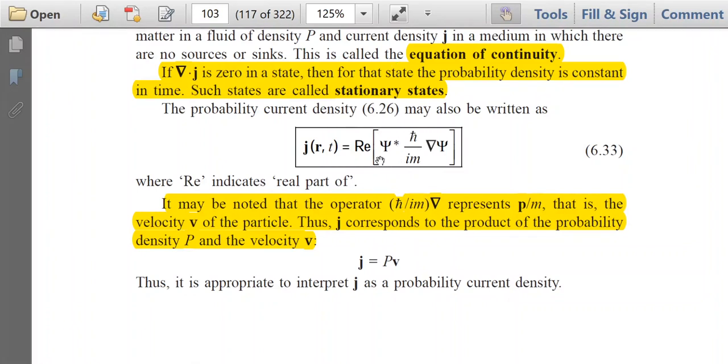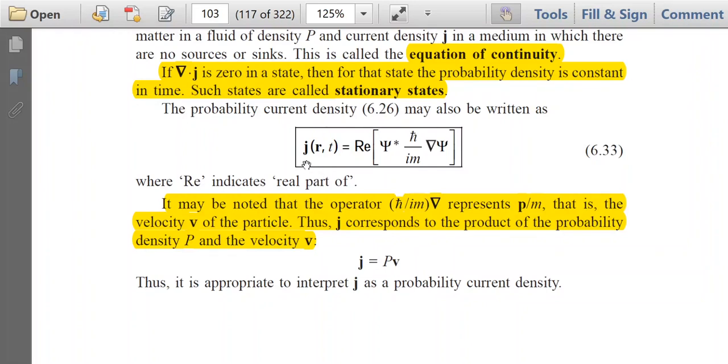It may be noted that the operator h cut by im grad represents p by m, because here only m is there in the denominator as an extra term, but h cut by i del is the momentum operator. So h cut by im del represents p by m, momentum by mass, that is the velocity.